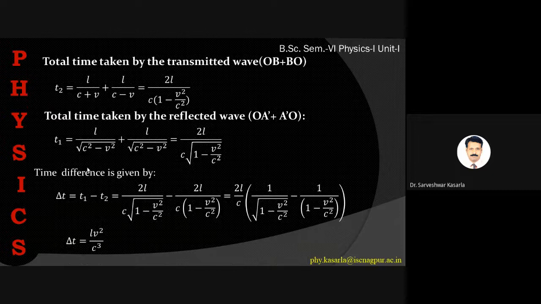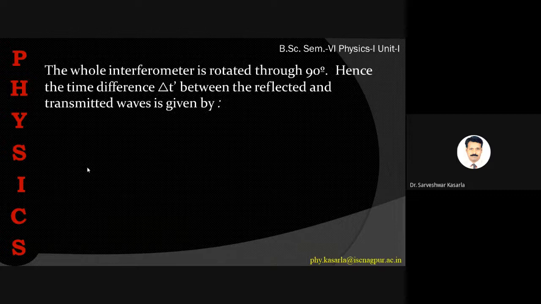Now, if the whole interferometer is rotated through 90 degrees, that means this horizontal position goes to the vertical side and this vertical position will come to the horizontal side. When the whole interferometer is rotated through 90 degrees, the time difference will again be the same, but it will be minus. So that is delta t dash equal to minus L v square upon c cube.